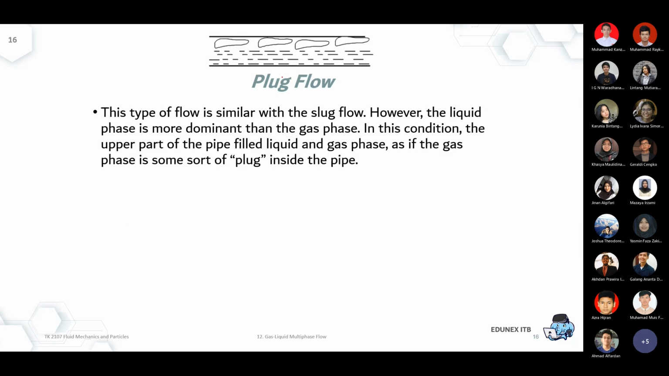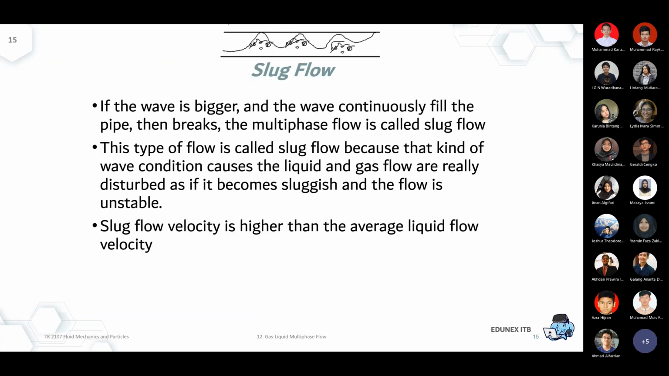And this is, I think, the second to last, slug flow. The wave is becoming bigger, and the wave continuously fills the pipe, then breaks. That's the problem. It fully fills the pipe, then it breaks, and this repeats. The dynamic characteristics change all the time. The pressure correlation changes all the time. That's why it becomes sluggish and the flow is unstable. So that's the keyword: it's sluggish and it's unstable, which is a problem, which we would like to prevent.